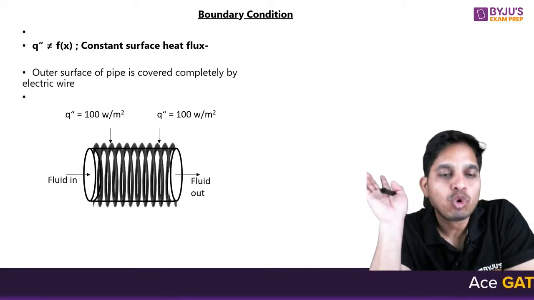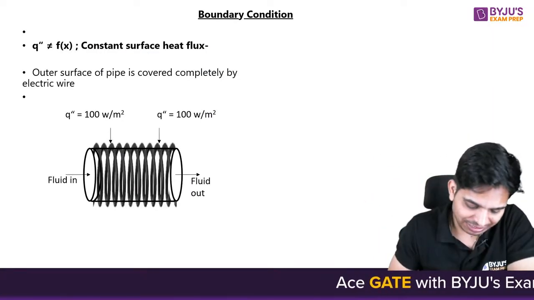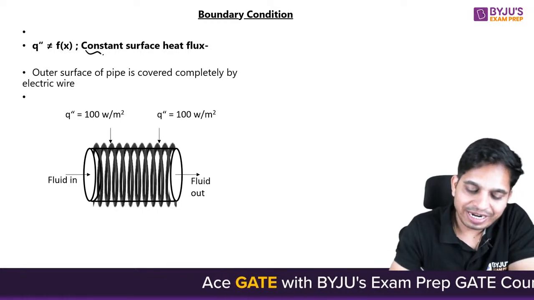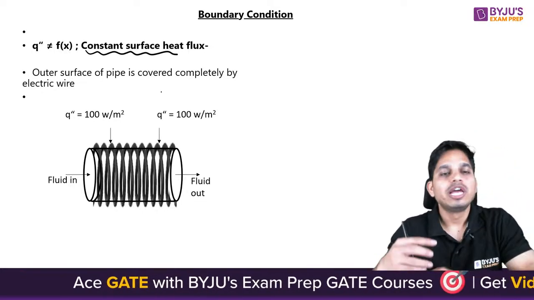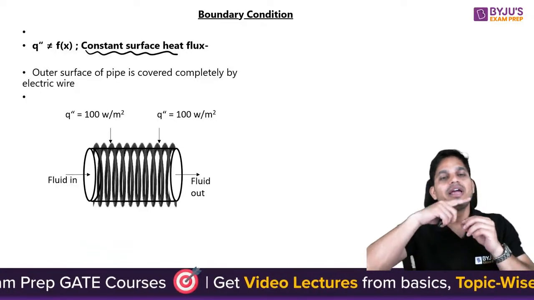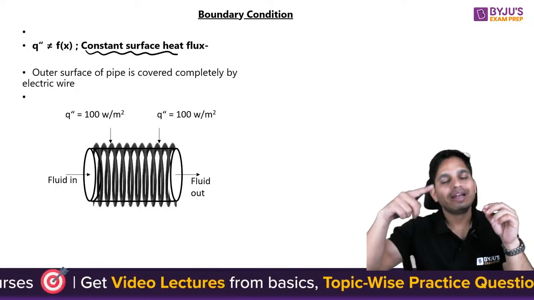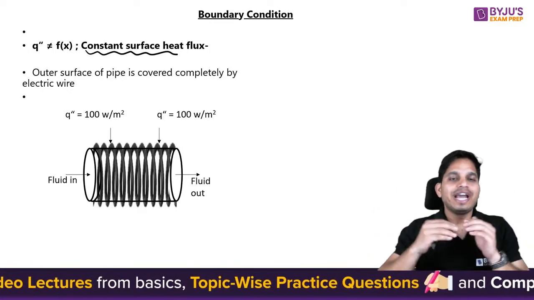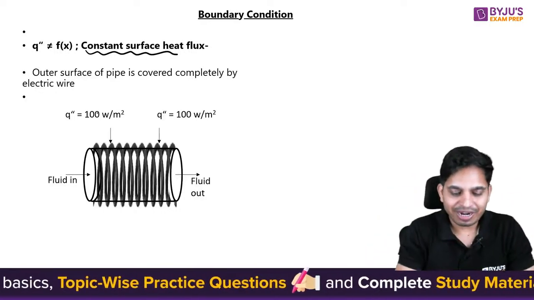Now we have two types of boundary condition. First is constant surface heat flux. For example, you have a pipe, and just as an example, an electric coil is wound over it, and you are giving continuous electric supply. For example, 100 watt per meter square.